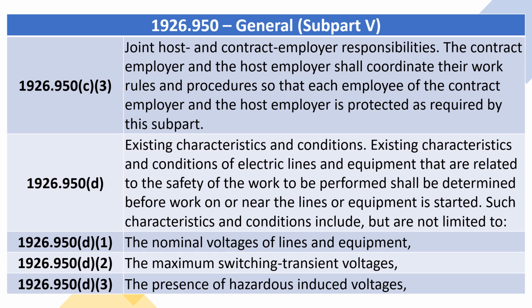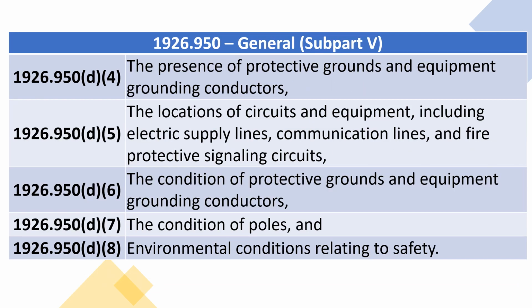Such characteristics and conditions include, but are not limited to, 1926.950(D)(1) through (D)(8): the nominal voltages of lines and equipment, the maximum switching transient voltages, the presence of hazardous induced voltages, the presence of protective grounds and equipment grounding conductors, the locations of circuits and equipment, including electric supply lines, communication lines, and fire protective signaling circuits, the condition of protective grounds and equipment grounding conductors, the condition of poles, and environmental conditions relating to safety.